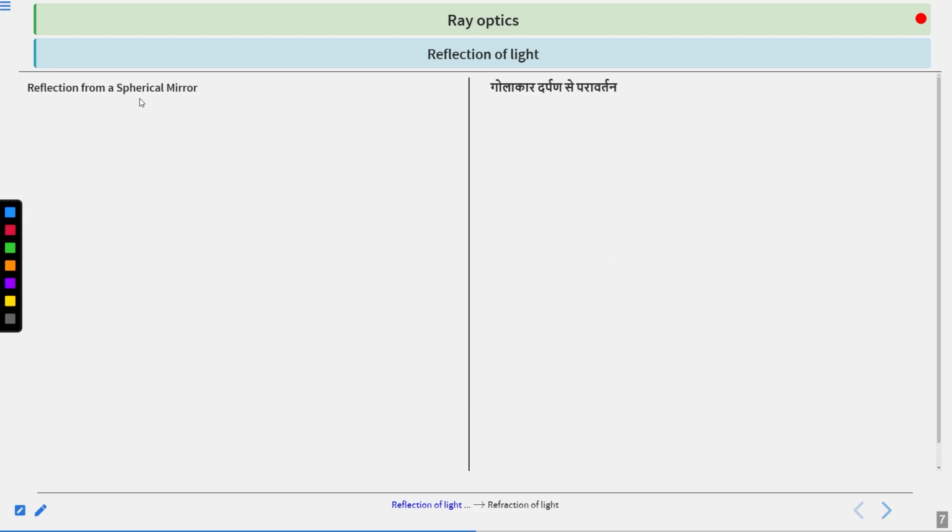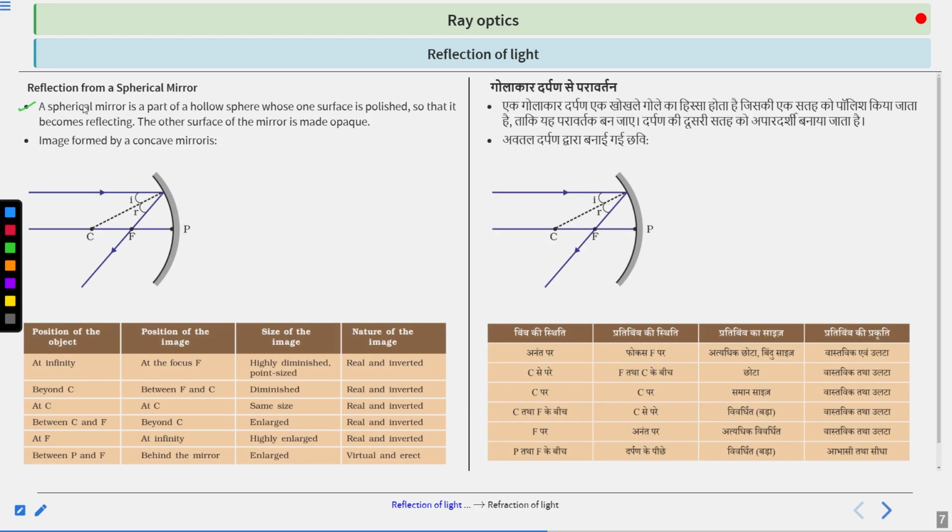Next is reflection from a spherical mirror. A spherical mirror is a part of a hollow sphere, whose one surface is polished so that it becomes reflecting. This is the main reason for the reflection. The outer surface of the mirror is made opaque.